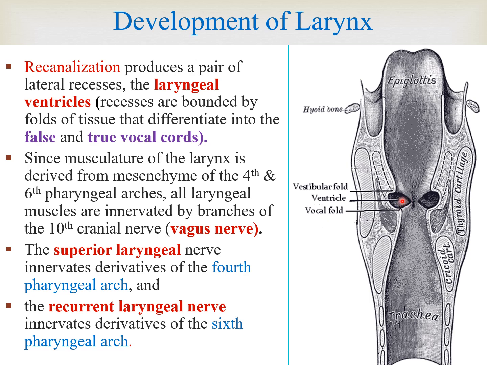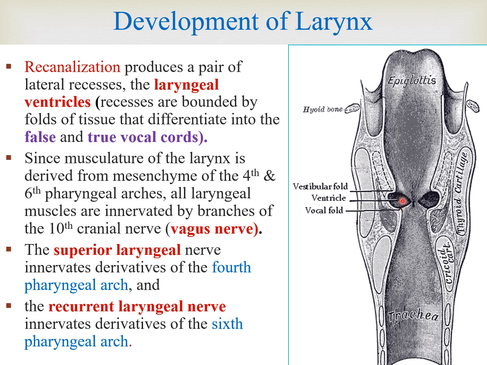On the upper part as well as the lower part we have two folds. The upper fold is known as the false vocal cord or vestibular fold, and below we have the vocal fold, which is going to form the true vocal cords.